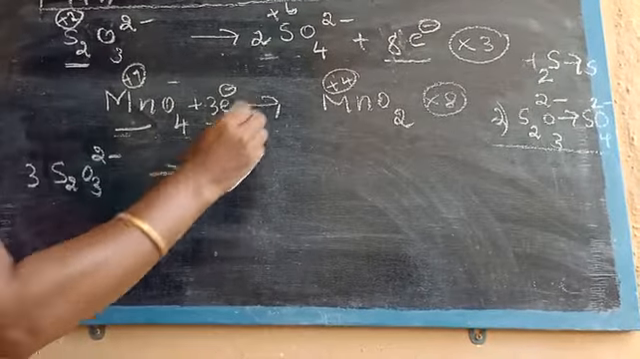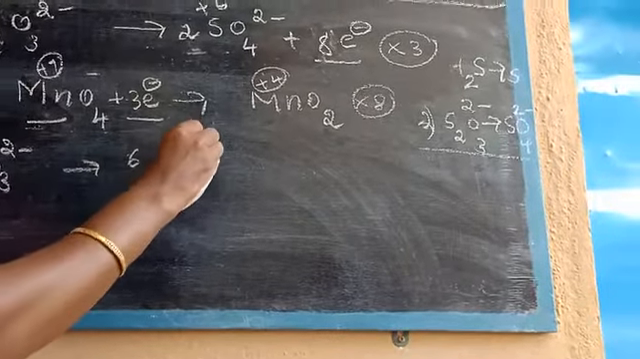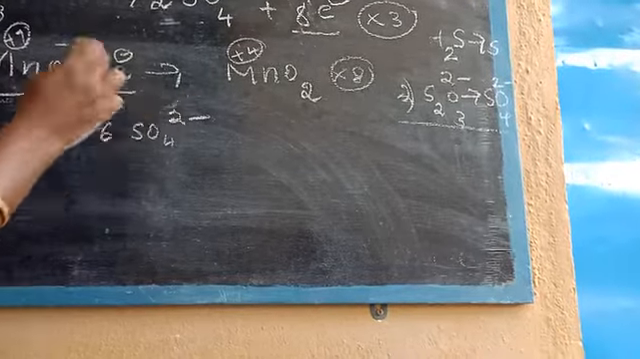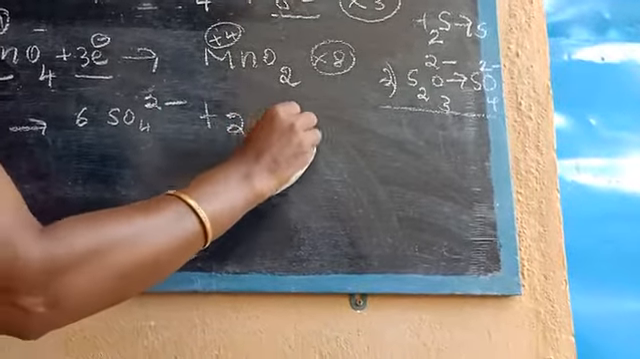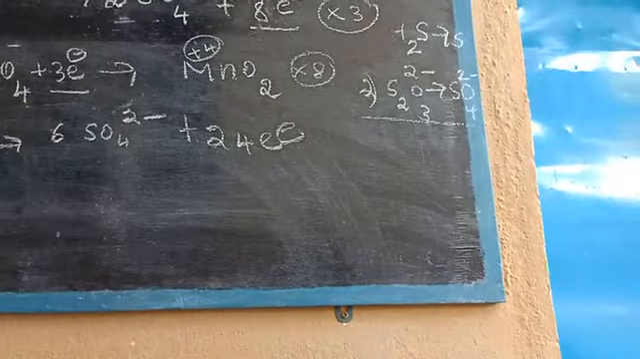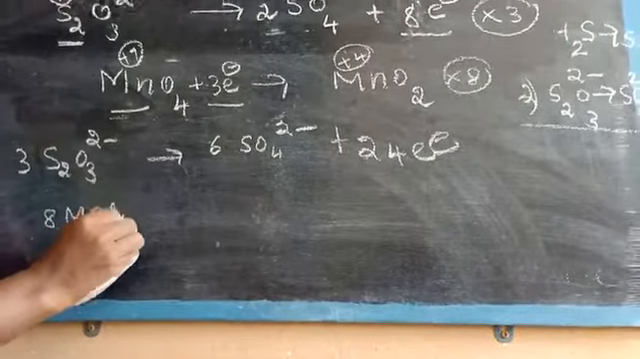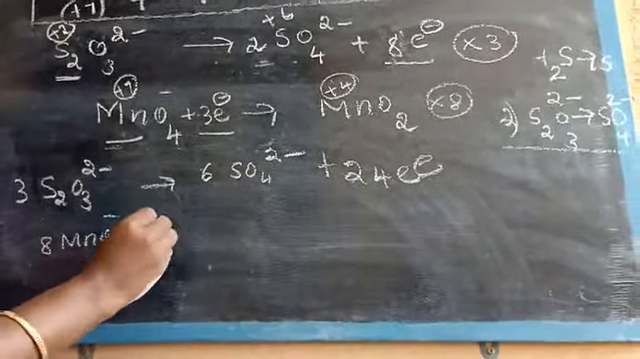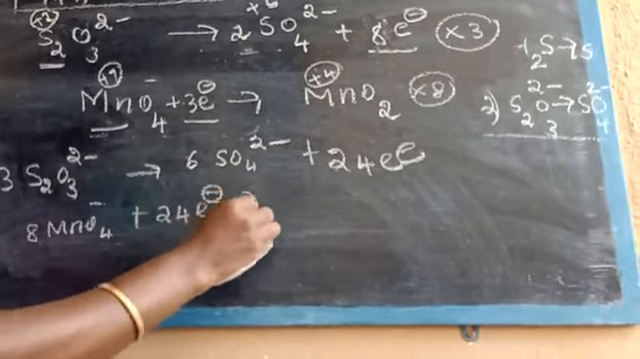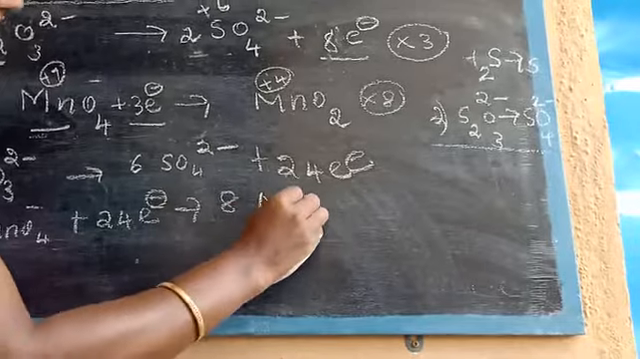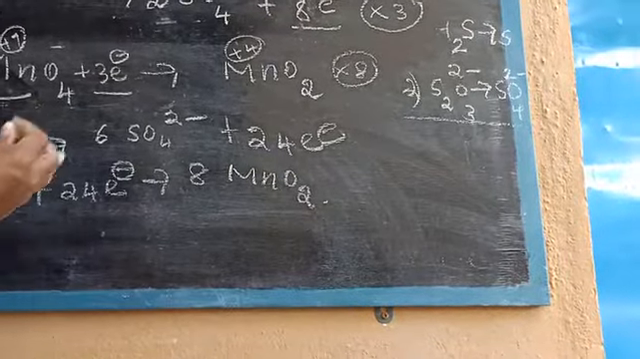2 gives, here 3 2s are 6, SO4 2 minus. Okay, plus 8 3s are 24 electrons. Next this equation, that is 8 MnO4 minus plus 8 3s are 24 electrons gives 8 MnO2. Okay children, so now which one is common?